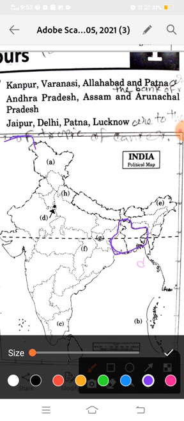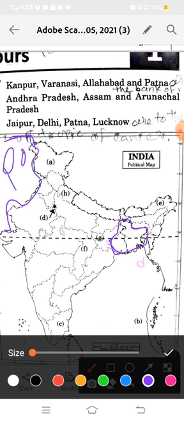But on 15 August 1947, India got independent, but it was also divided into 2 parts, Pakistan and Bharat. This part is known as Pakistan.